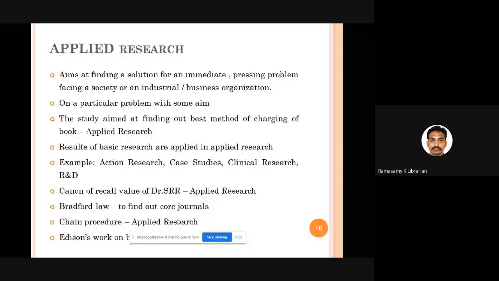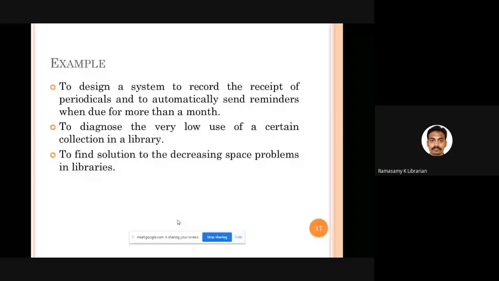For example, you are talking about these cases. You want to create a system in your library so that whenever you receive journals, they are recorded. If any journal has not reached the library in time, the system has to automatically send a reminder to the publishers.